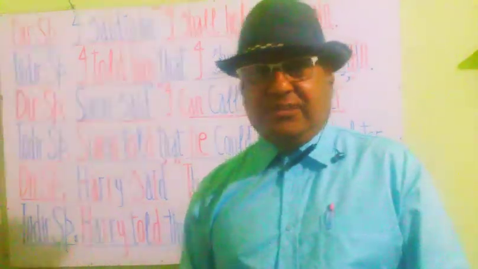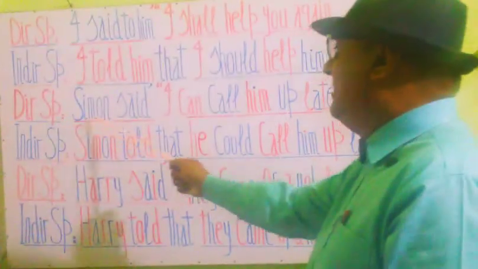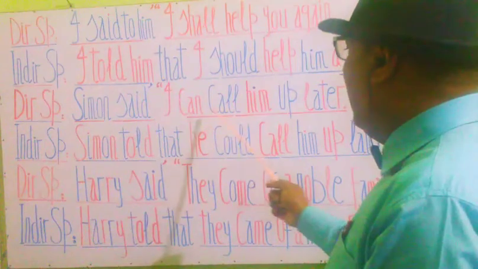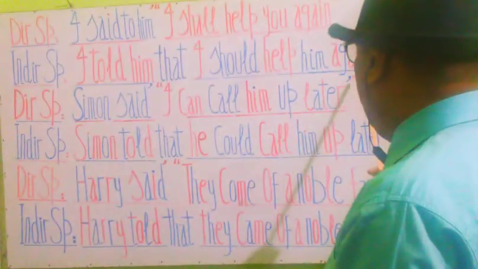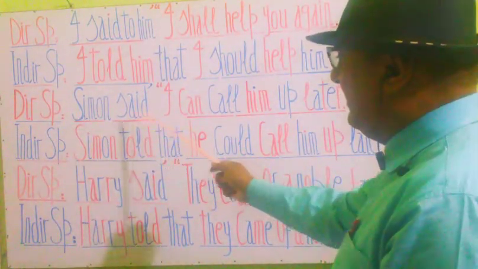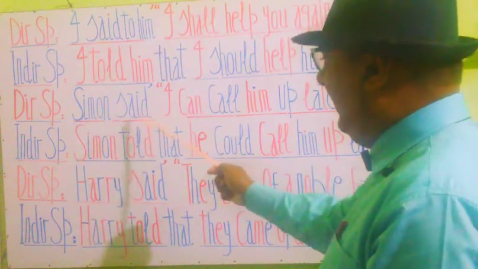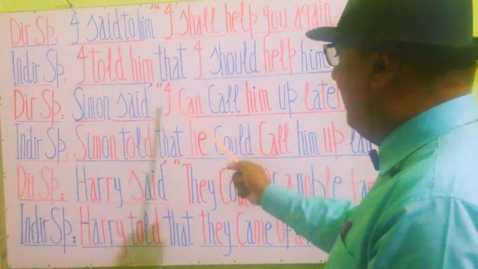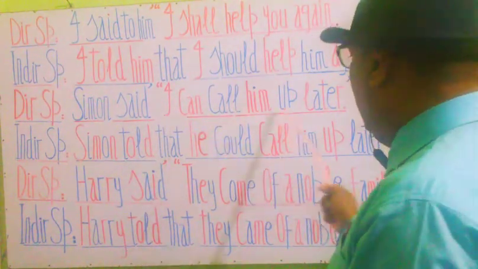Let's see the next phrase in direct speech. Here you see the next one is: Simon said, inverted commas, I can call him up later, commas close, full stop. Here you see the first part of this direct speech is in past tense. This is the past verb form of say, said. Simon said, inverted comma start, and inside the commas you see, I can call him up later.